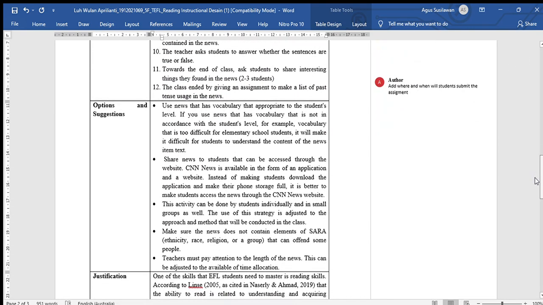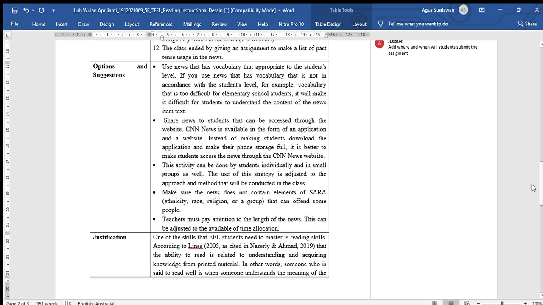Move into the option, suggestion, and justification. From this section, I don't have anything to comment on because I think all of this part is already good.